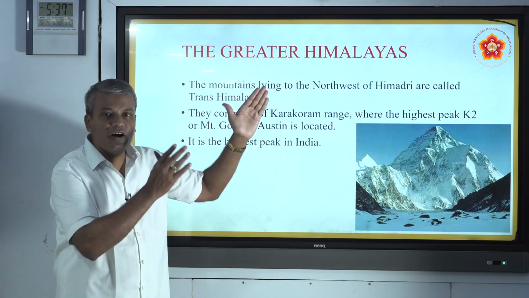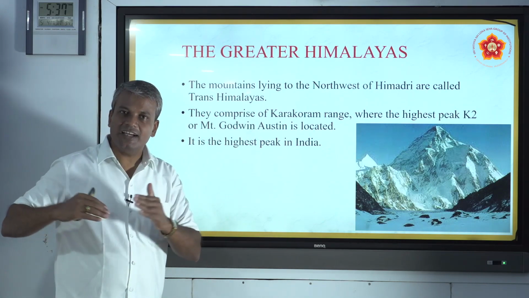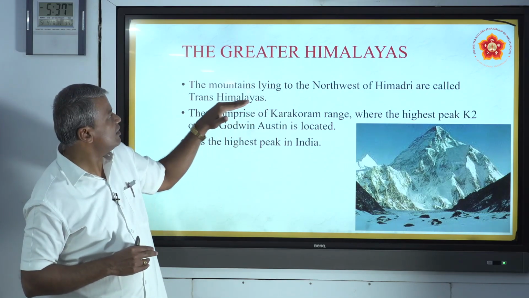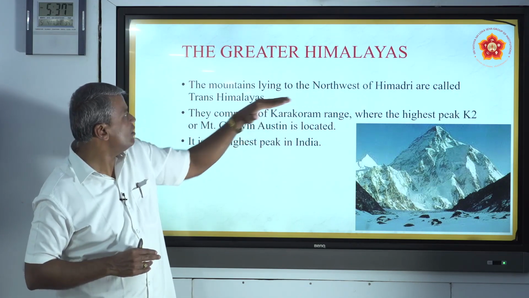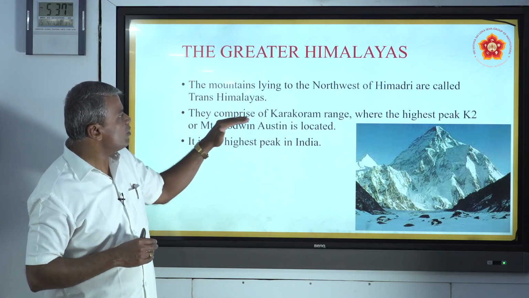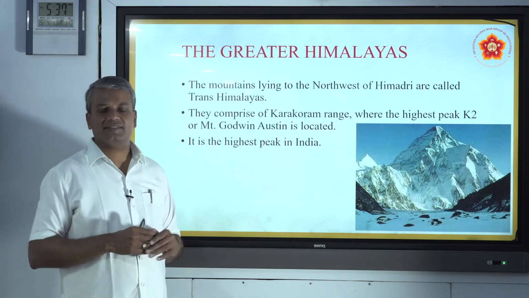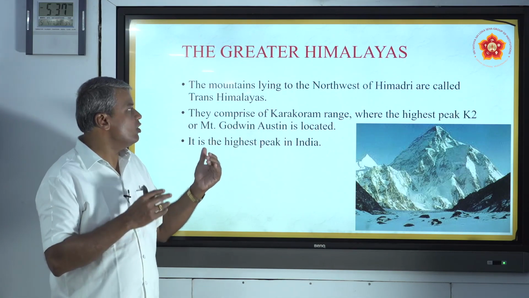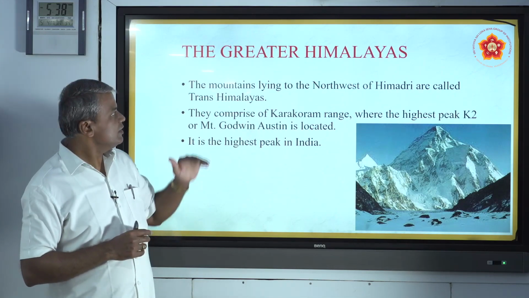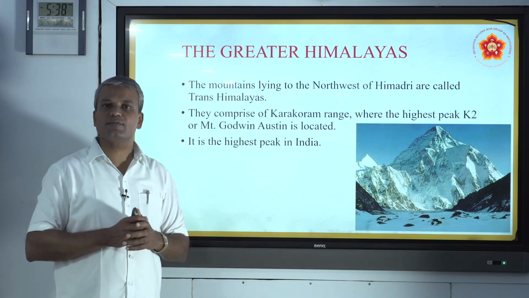As I told you already, Himadri, Himachal, Shivalik, the Greater Himalayas, and the mountains lying towards the northwest of this Himadri are called the Trans Himalayas.